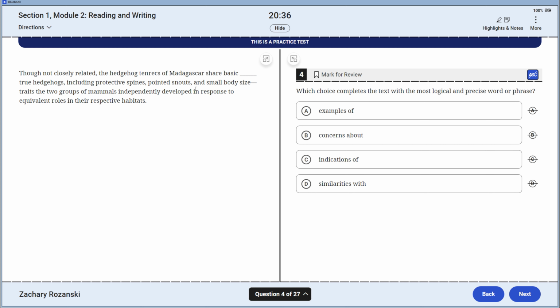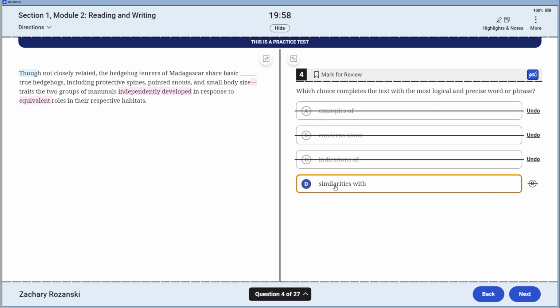4, I'm going to look for signal elements and context clues. I've got this little dash, which is probably functioning like a colon: traits the two groups of mammals independently developed in response to equivalent roles in their respective habitats. I like that. Then I start reading the sentence and see that I've got contrast. Though they aren't related, the hedgehog of Madagascar shares basic qualities with, or basic traits, relations to, examples of, concerns about, indications of. Absolutely off the table. "Examples of" is just an awkward way to use that word. Similarities with, qualities with, and I like the way this seems to work in this environment.